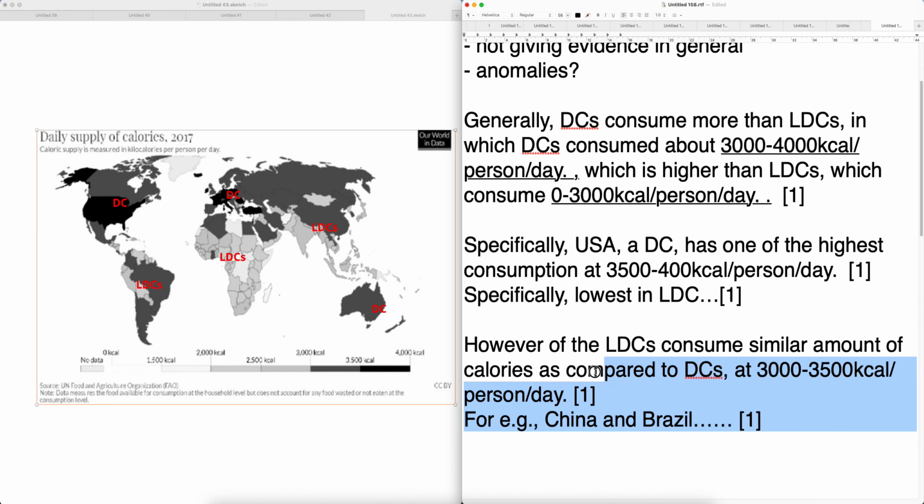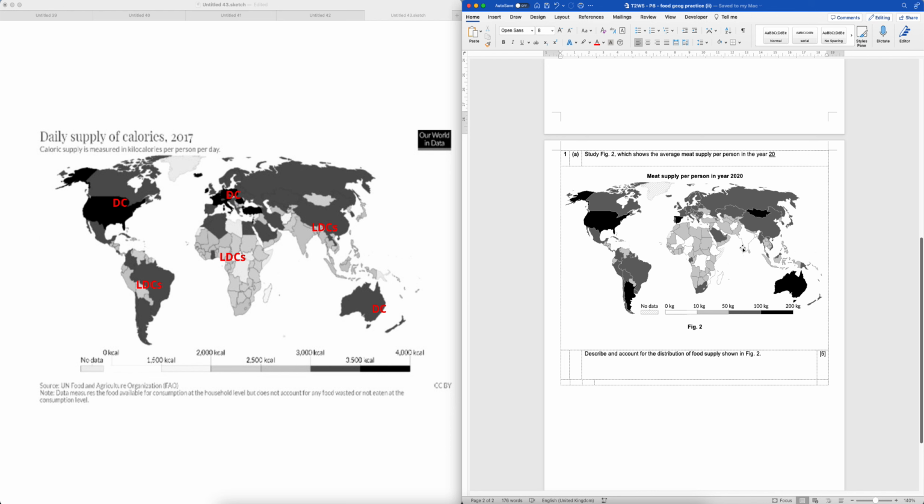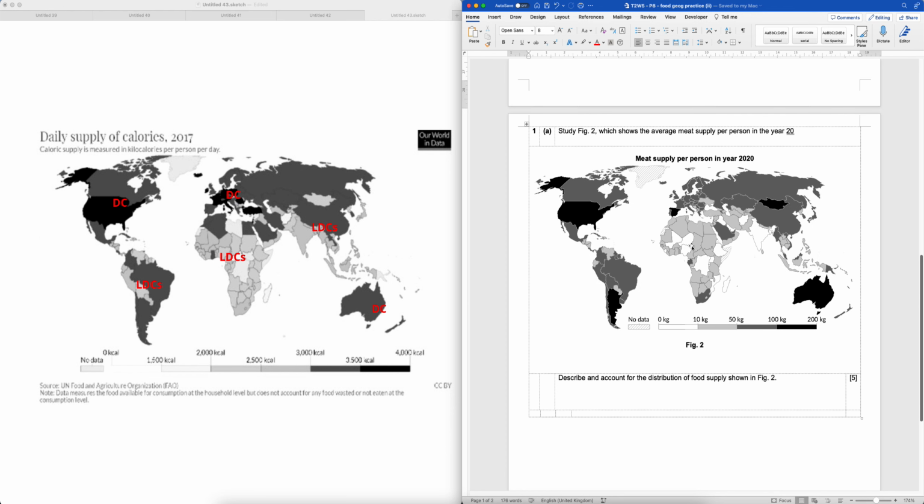Normally you can give more details like this. If you want to do 2 here, then normally you choose the specific country. So some LDCs like China and Brazil consume similar amounts of calories as DCs, such as this. Or if not, you give a general statement to get 1 more mark. Please do your corrections and make sure you don't make the same mistake for Practice 8. Practice 8, we have a similar question on page 2. Make sure you don't make the same mistakes anymore. This time I want you to explain. So describe is 1 mark, 2 marks, and then explain, account for another 3 marks.